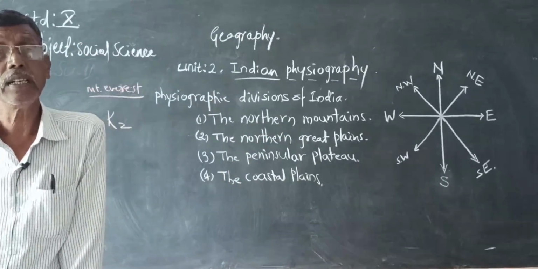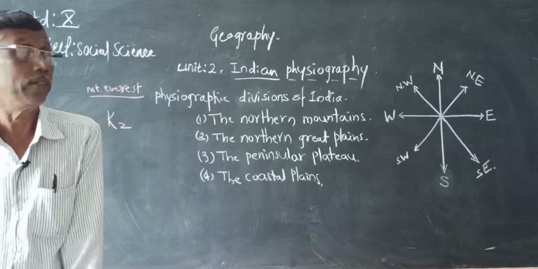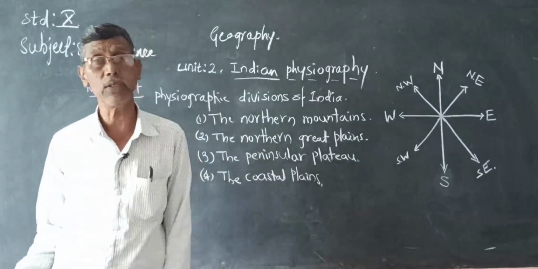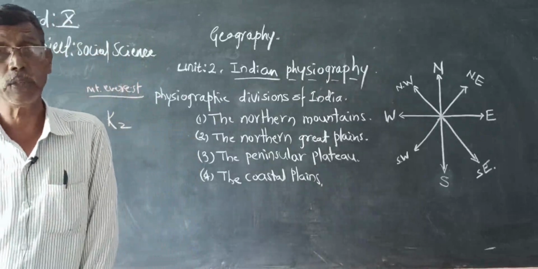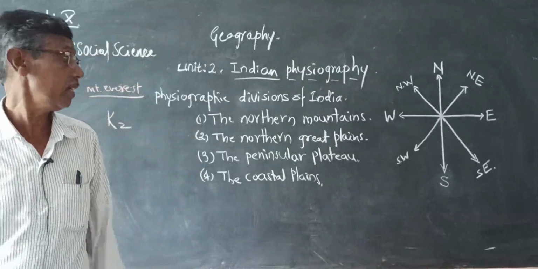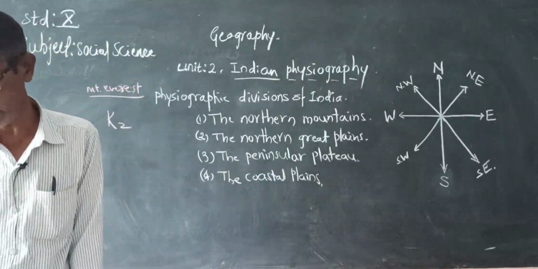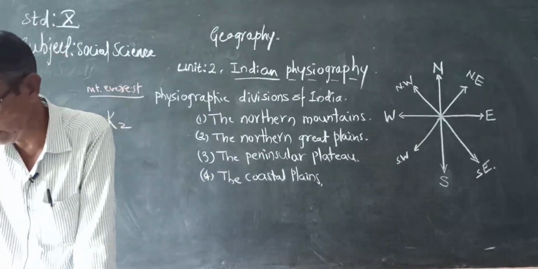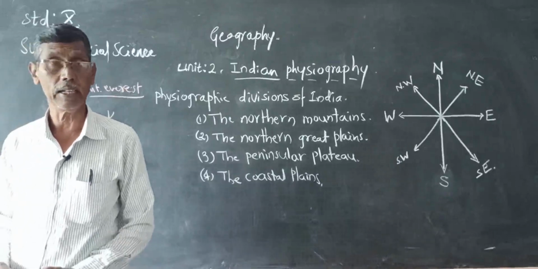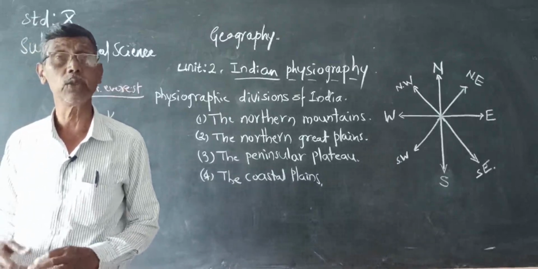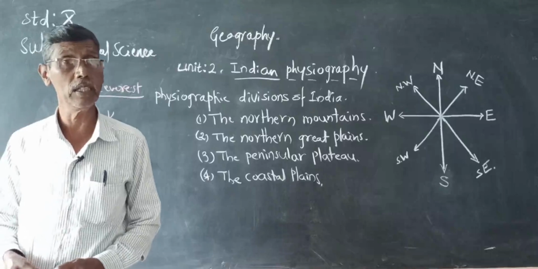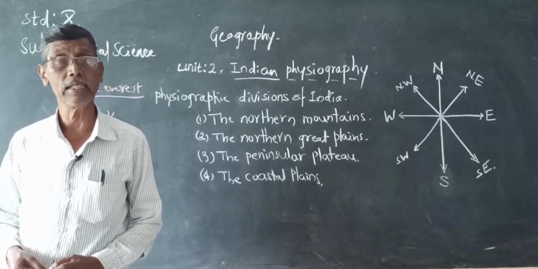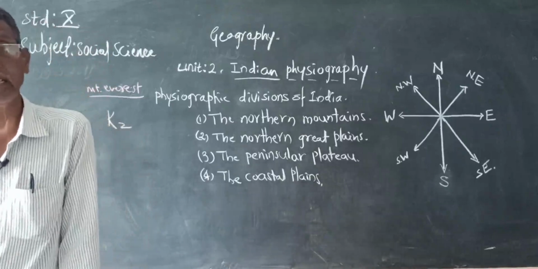No rocks are found on the surface of the land, which means very fertile alluvial soil is there. No rocks are found on the surface of the land in the northern Great Plains. The northern Great Plains is suitable for agriculture because it has fertile alluvium soil and it is a fertile tract in the world.